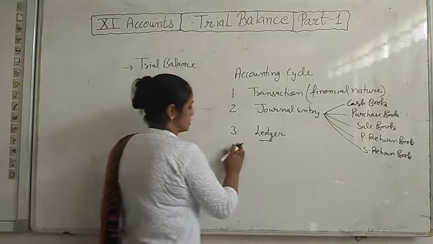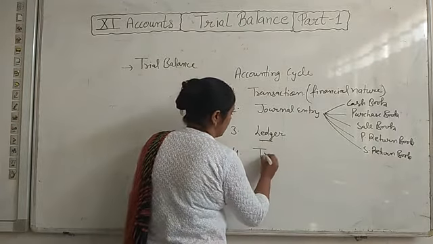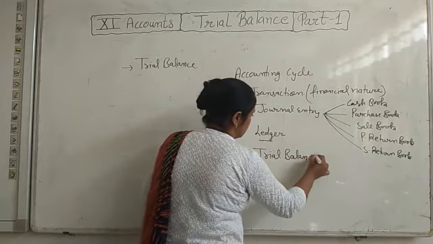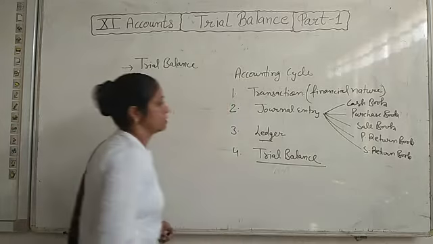That balance we will write in our next, second, trial balance.